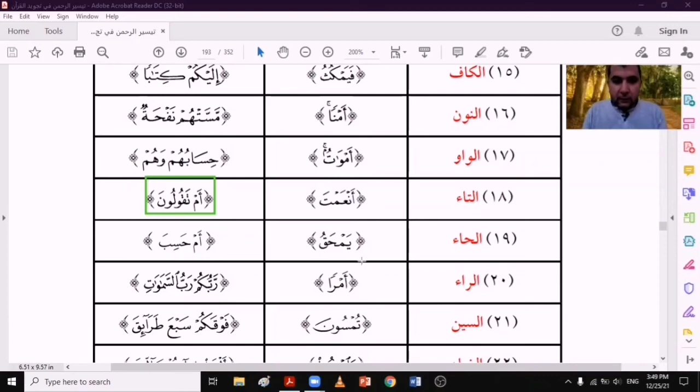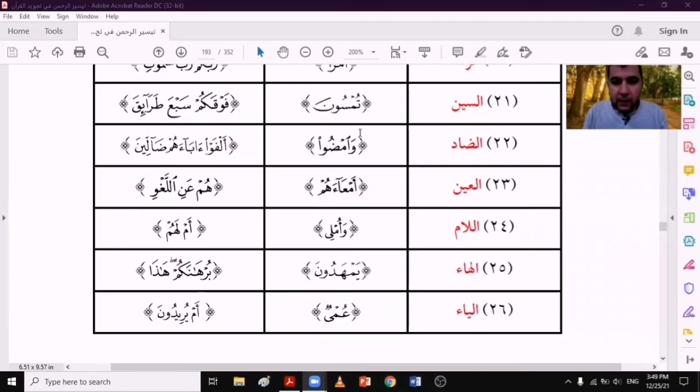With the ra we have أمرا and ربكم رب السماوات. Here meem ساكنة is followed by ra, so we should pronounce the meem clearly. And with the sin as in تمسون. And between two words as in فوقكم سبع طرائق. Here the meem ساكنة is followed by sin, so we should pronounce the meem clearly. And with the dad as in وامضوا.